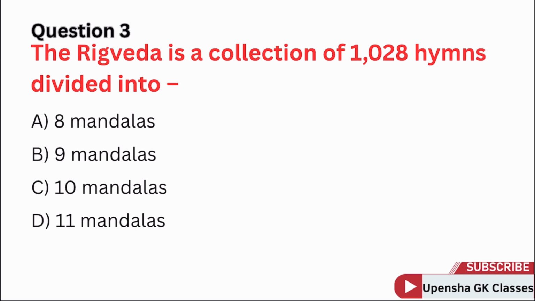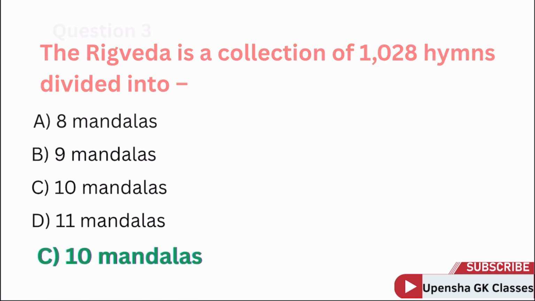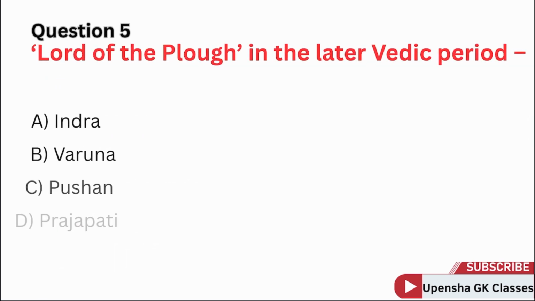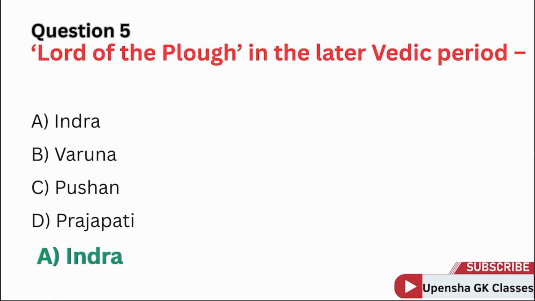Question 3. The Rigved is a collection of 1028 hymns divided into. Correct answer option C. 10 mandals. Question 4. Black, Krishna and white Shukla were the two categories of. Correct answer option D. Yajurved. Question 5. Lord of the Plough in the later Vedic period. Correct answer option A. Indra.